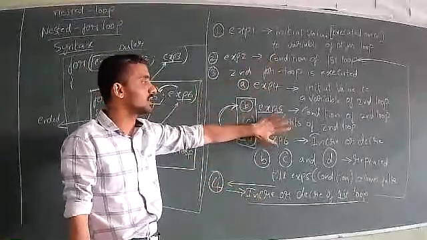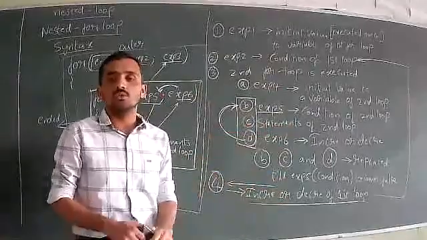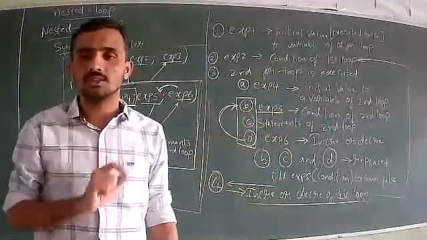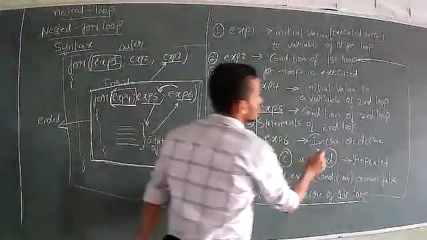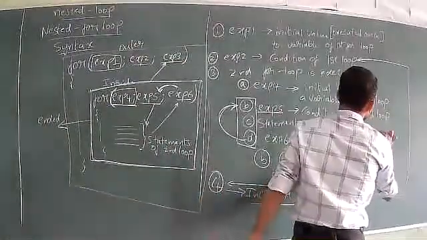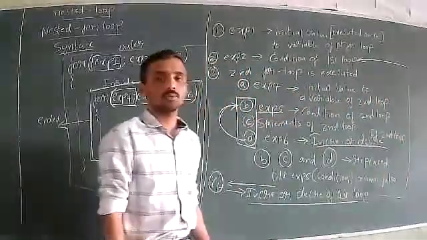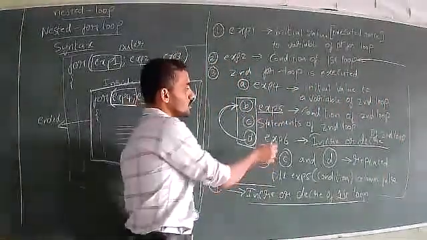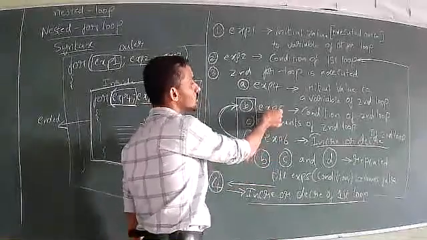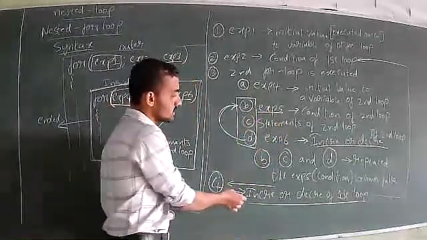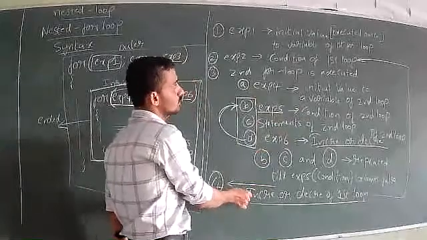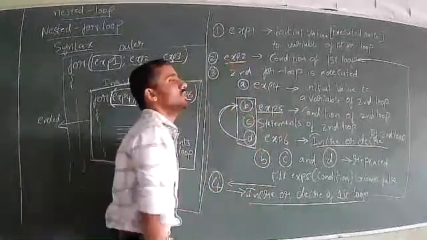Don't go to the condition of the second loop, because you have to see which increment or decrement process you are considering. Here we are considering the increment or decrement process of the second loop, so you go to the condition of the second loop. Here we are considering the increment or decrement of the first for loop, so you go to the condition of the first for loop.